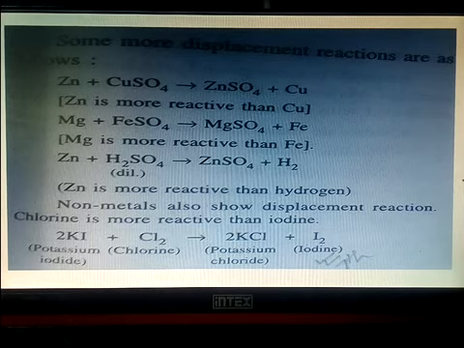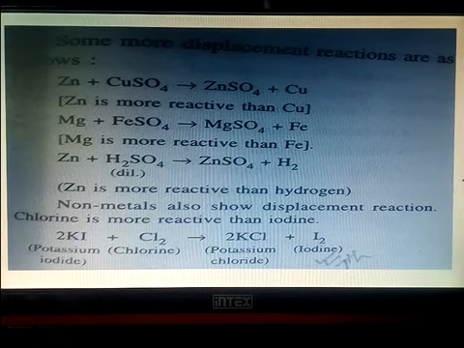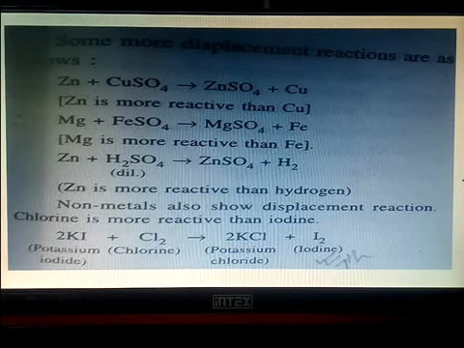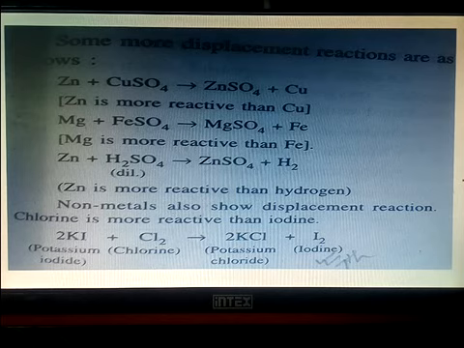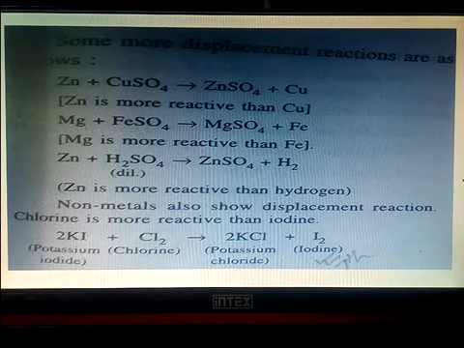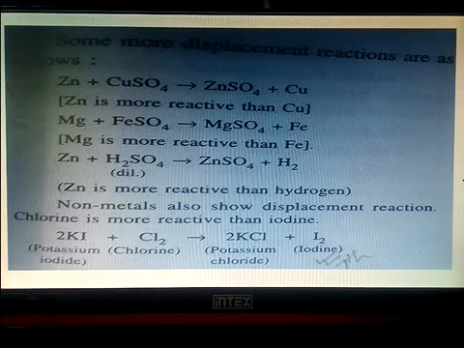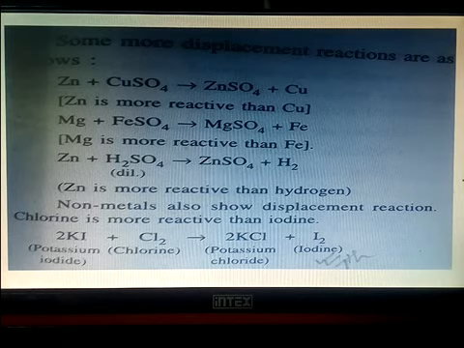And in the other reaction you can see magnesium is displacing iron from its salt. So magnesium sulfate is formed and iron is out. Whichever metal is out, whichever is on the product side in the form of metal, is less reactive than the metal which is on the reactant side. So magnesium is more reactive than iron. And in Zn plus H2SO4, which is more reactive, zinc or hydrogen? Zinc is more reactive than hydrogen.